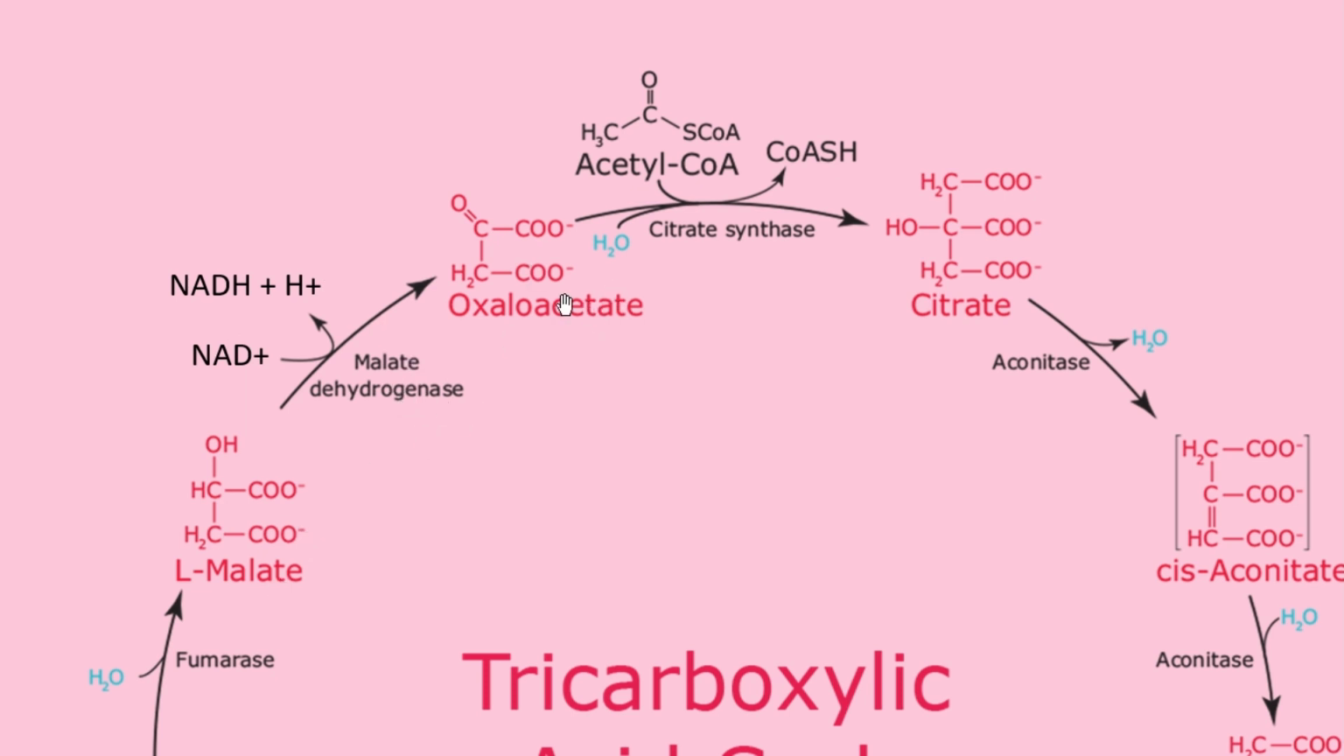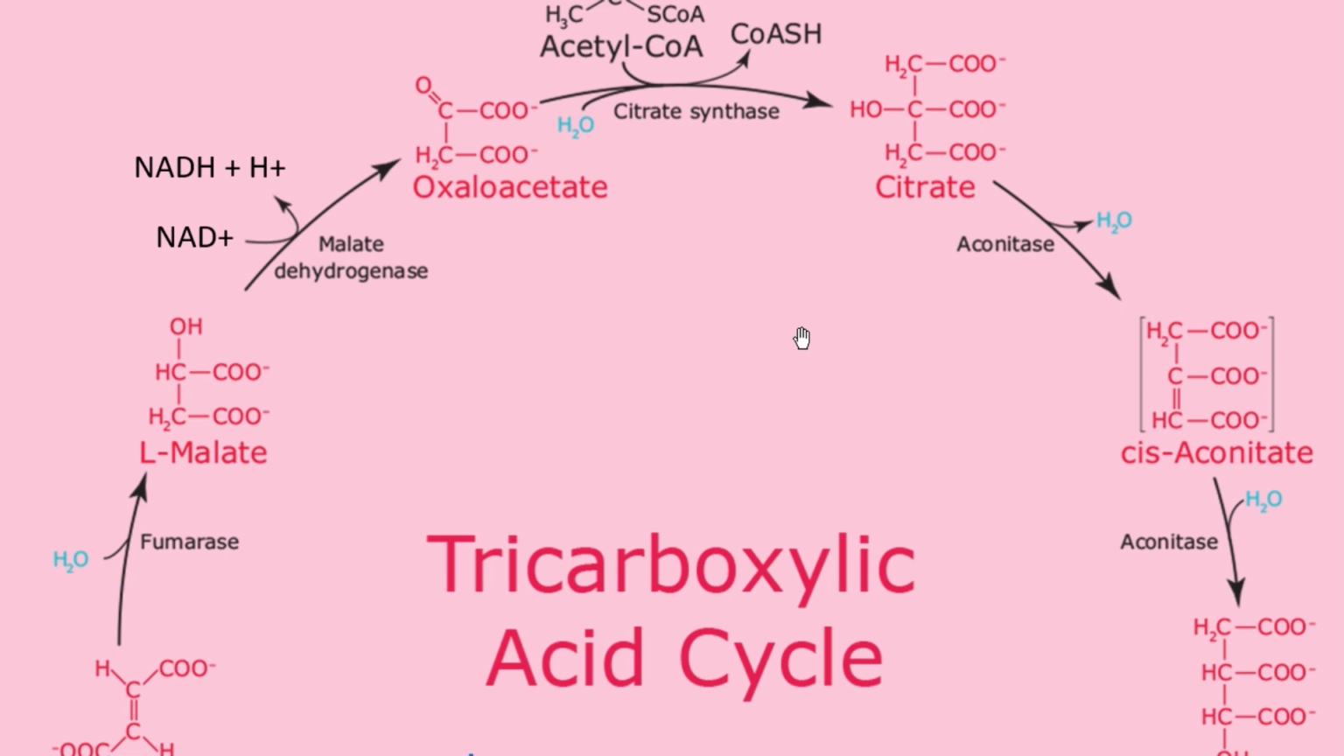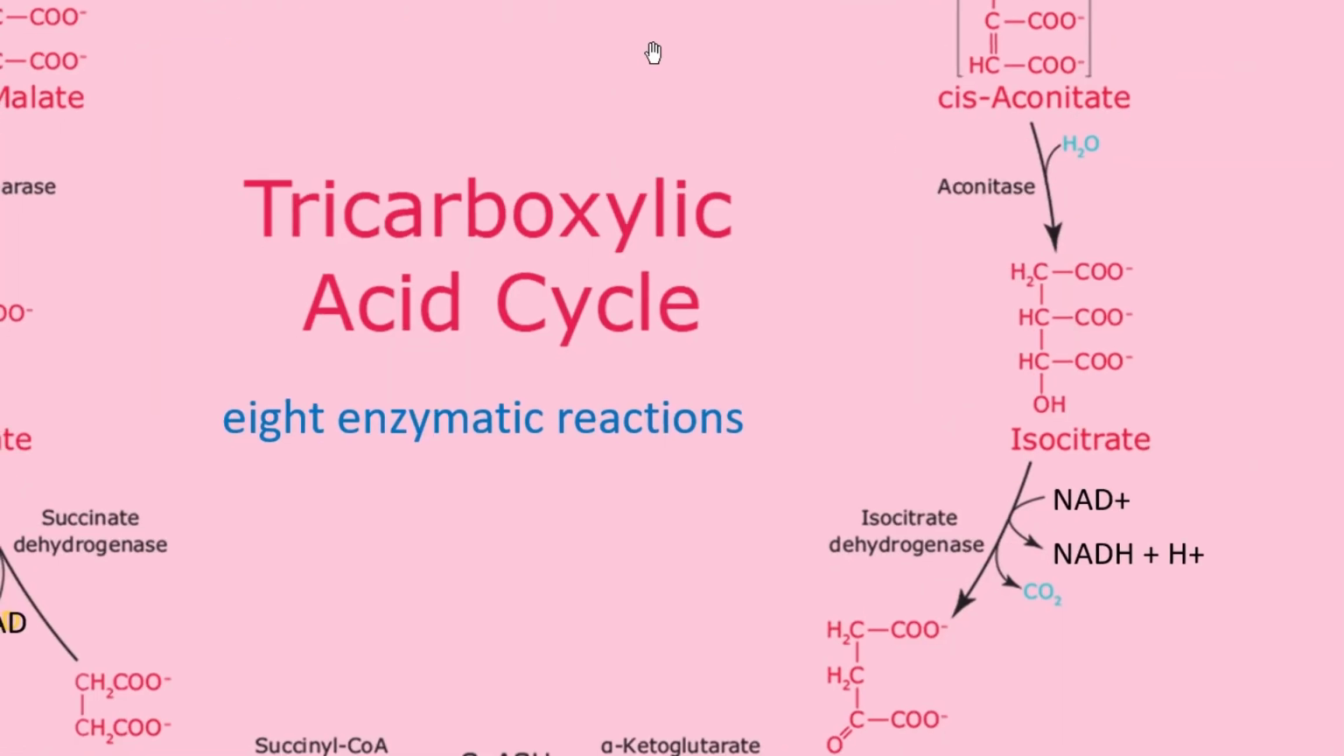Now this oxaloacetate will again be converted into citrate by reacting with acetyl CoA. So acetyl CoA and oxaloacetate will react, and in the presence of citrate synthase it will produce citrate. So that is a circular reaction that goes on and on and on, and a total of 8 enzymatic reactions are needed.